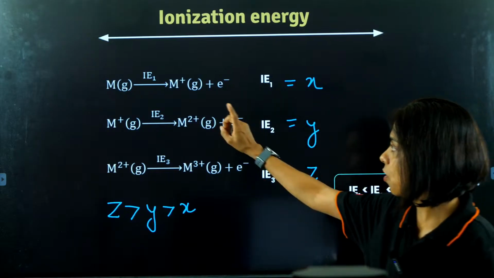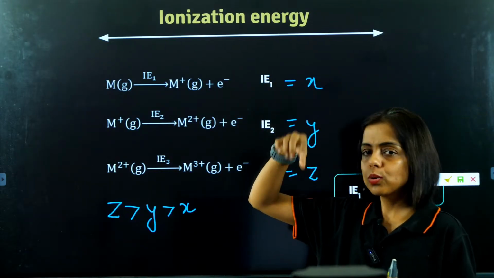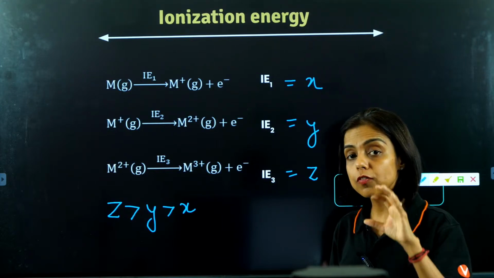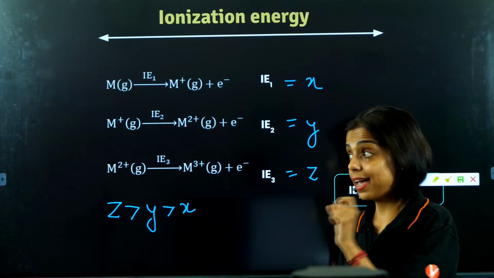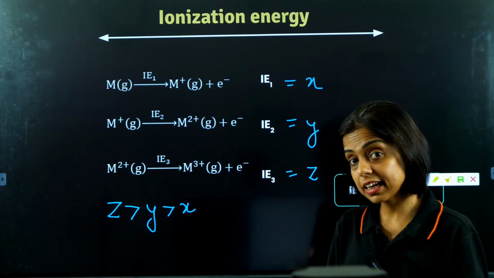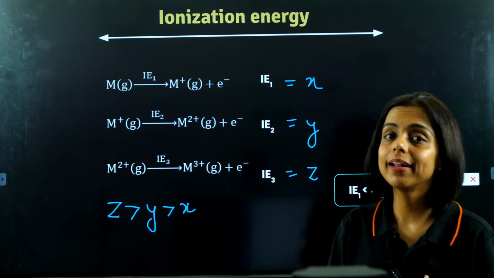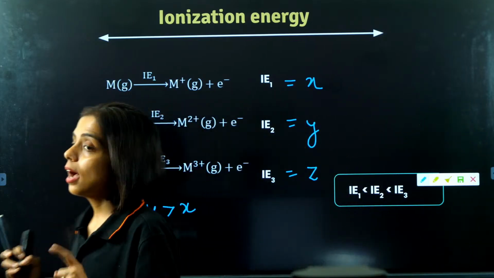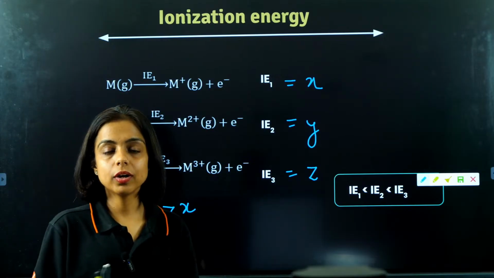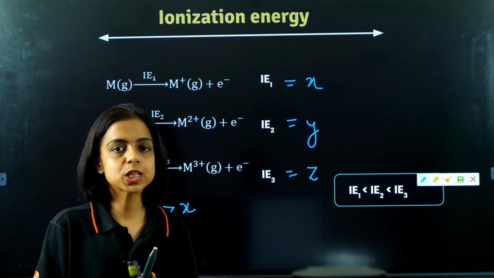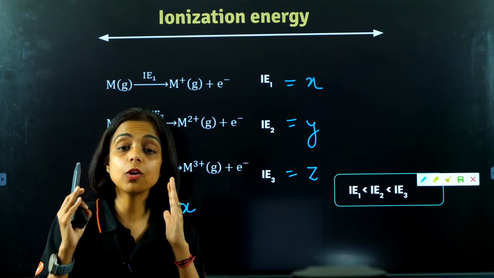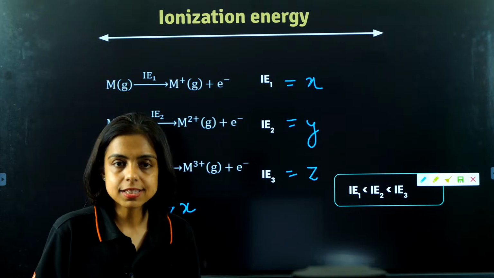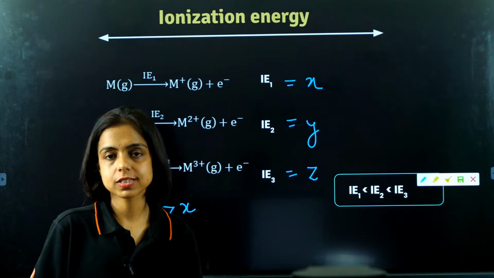One electron is knocked out from the atom. Now the nucleus is still the same, but the electrons decrease, right? So that means the hold of the nucleus increases. Hence, now if you have to remove the second electron, you are supposed to supply more energy. So irrespective of the atom, irrespective of the electronic configuration, always, always, always remember, successive ionization energies are always higher for an atom.